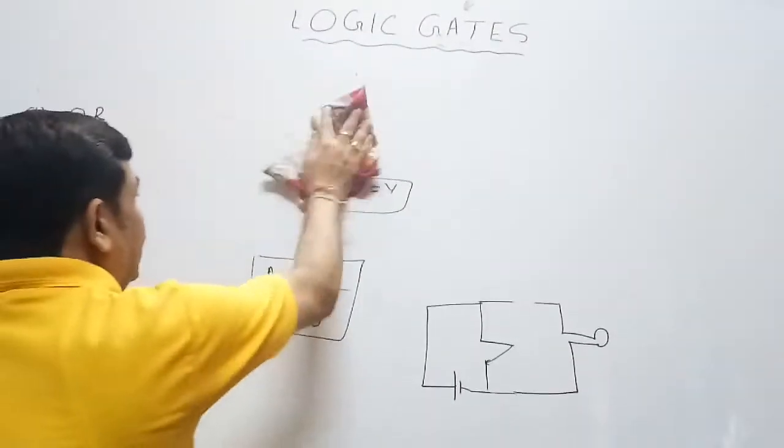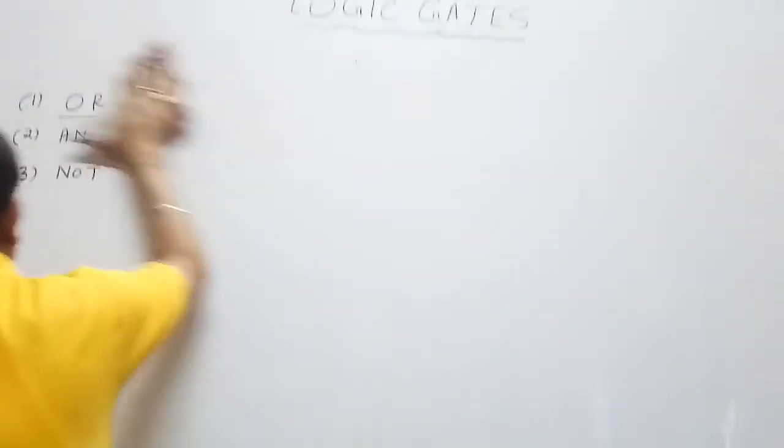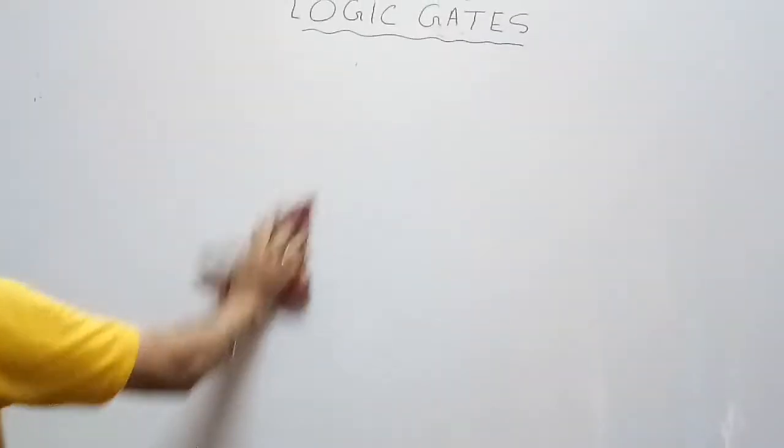Now besides these three gates, we have a few more gates which are known as secondary gates. Why are they called secondary gates? Because these gates are designed using these gates.